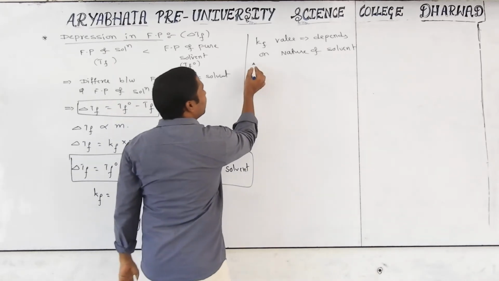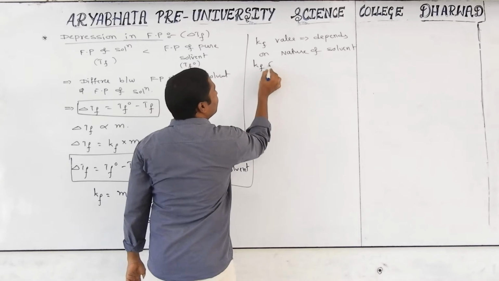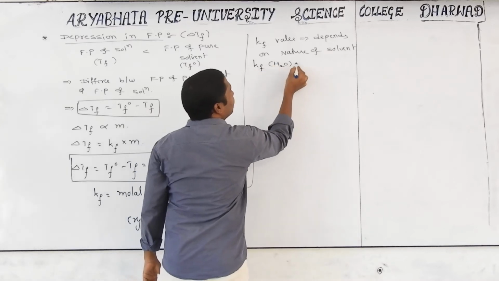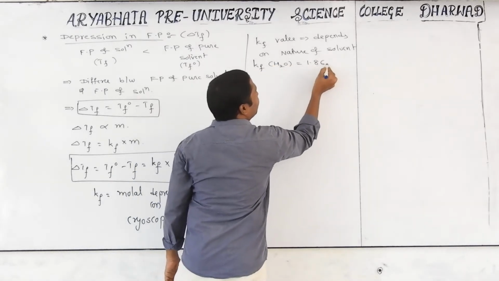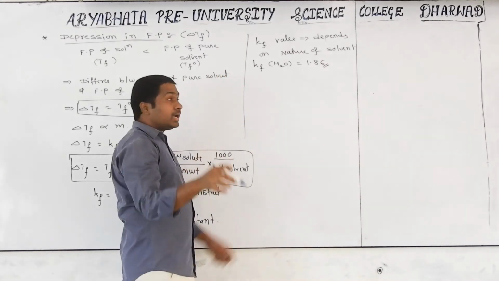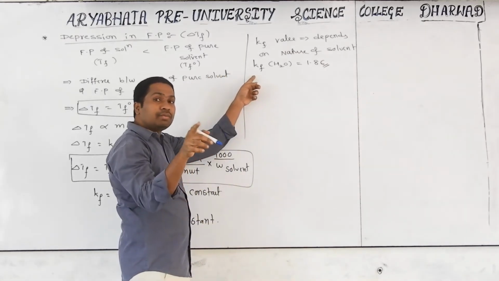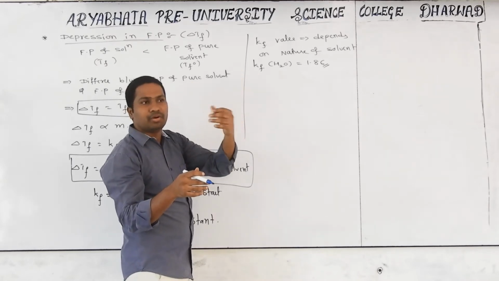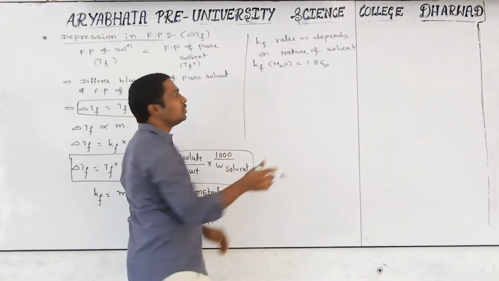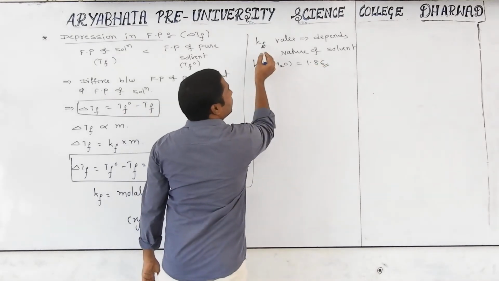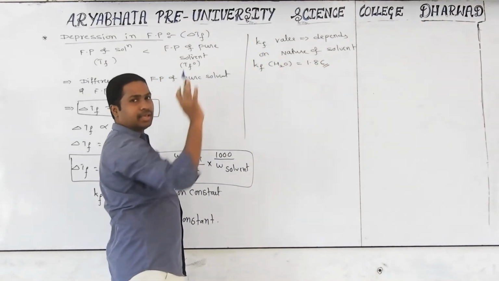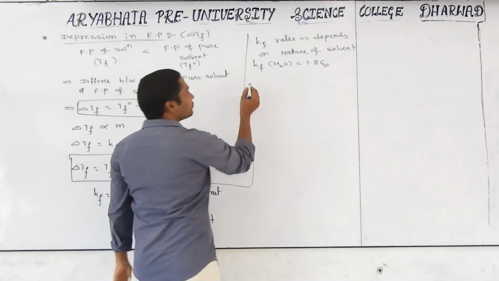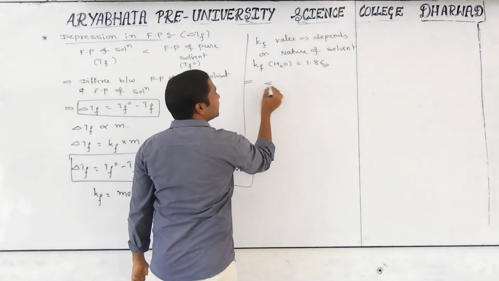For example, the Kf value for water is 1.86, and yesterday I told you the Kb value for water is 0.52. Generally the problems will give these; if not, we can get them. So every solvent has particular Kf and Kb values. Later we will discuss some other information.